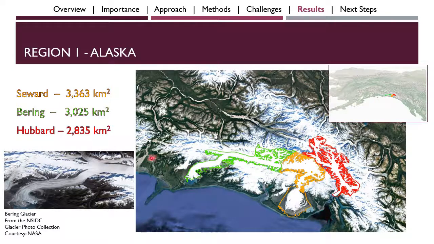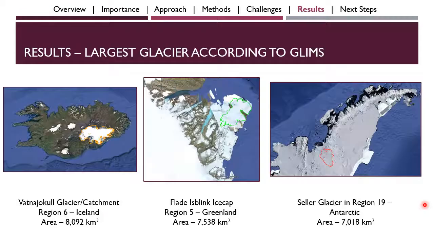The image at the bottom left here is an aerial photo of Bering Glacier. I provided it here for context. You can see the long tongue of Bering Glacier in the aerial photograph matches the outline you see overlaid on the Google Earth image on the right. So let's move on to the largest glaciers for the whole world.